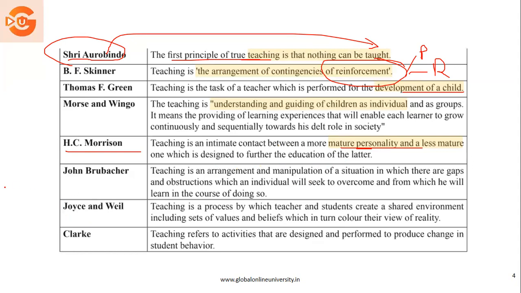Then we have other authors also who have given the meaning or definition of teaching. You just have to go through it once, especially the important ones I have already highlighted, that is Aurobindo, Skinner, Green, Wingo, and Morrison. These names have frequently been seen in the earlier papers, so there can be a twisted question based on that.